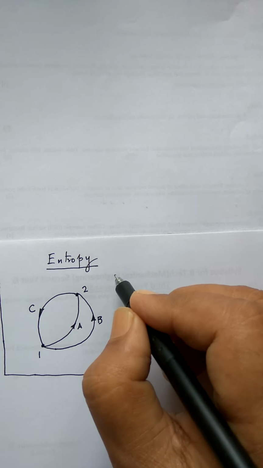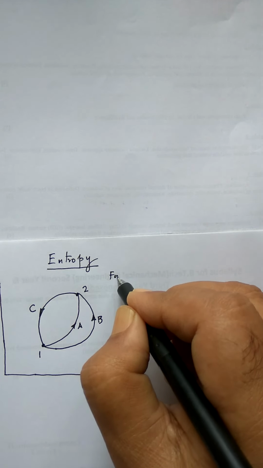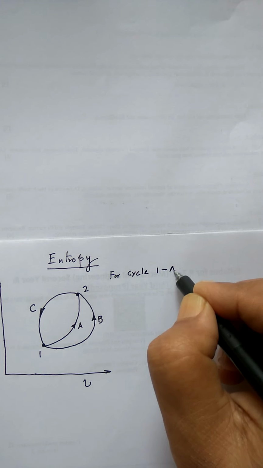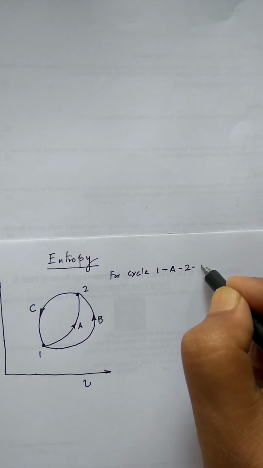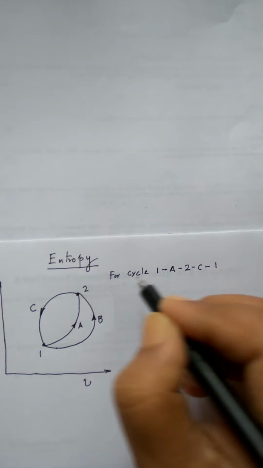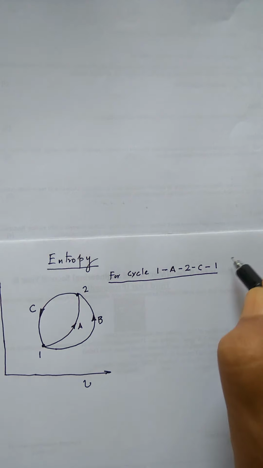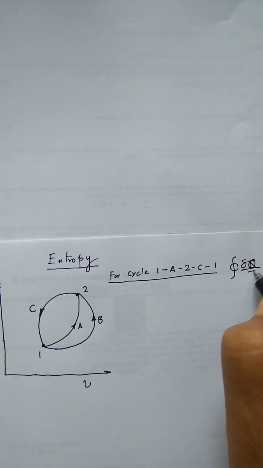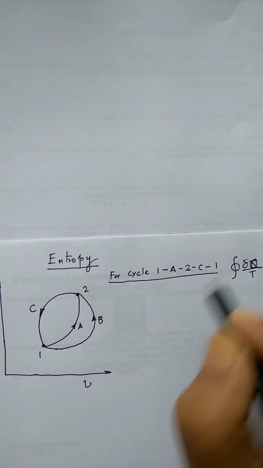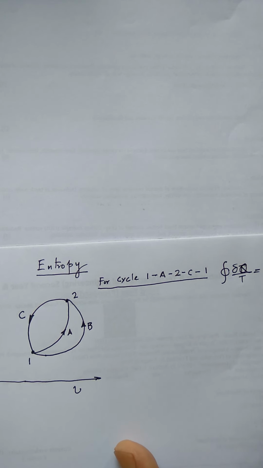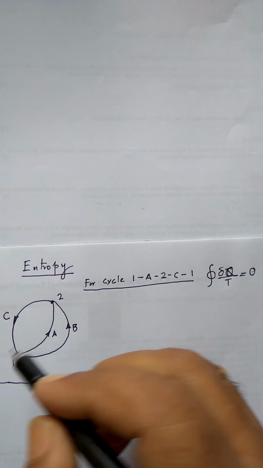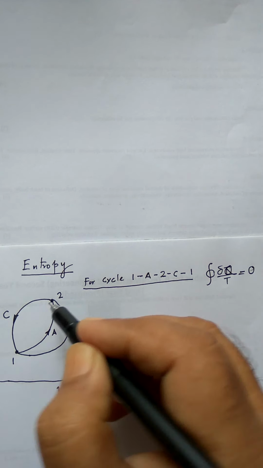So let us say for the cycle 1A2C1, for this cycle, cyclic integral of del q by t must be equal to 0, right? So this is equal to 0. So let us draw it in a broken manner. So I do it for this path and again for this path.